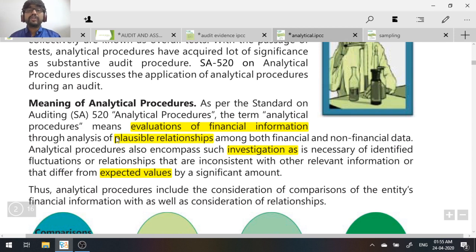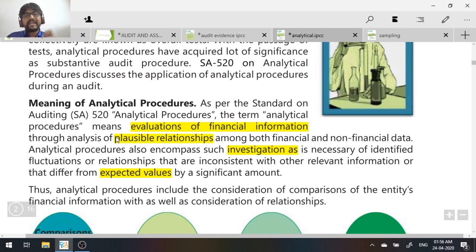Have you heard about ratio analysis? In ratio analysis, you are analyzing the numerator and denominator by finding out a ratio using that numerator and denominator, correct? In the current ratio, you take current assets, you take current liabilities, and you find out the current ratio.